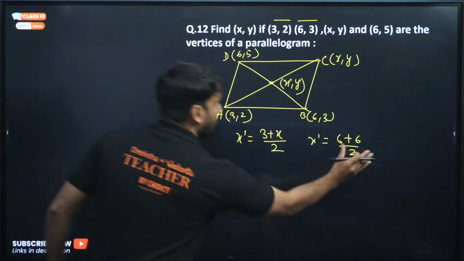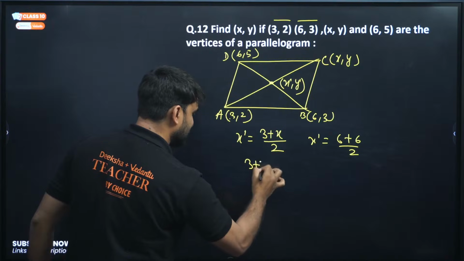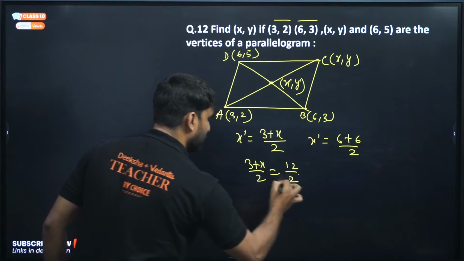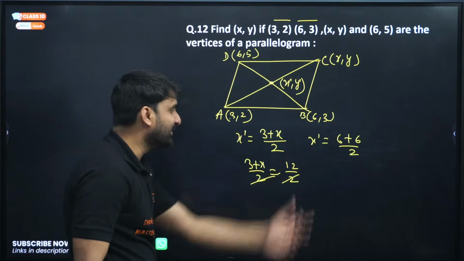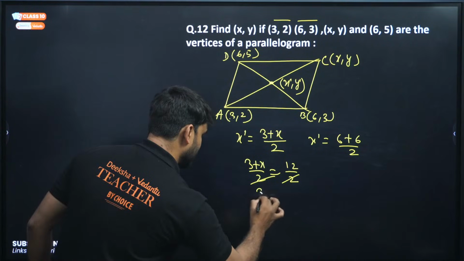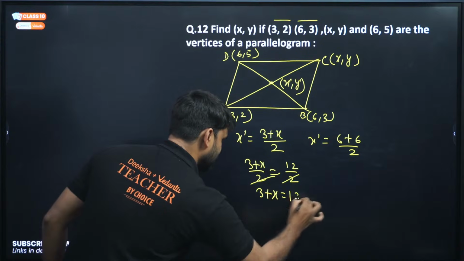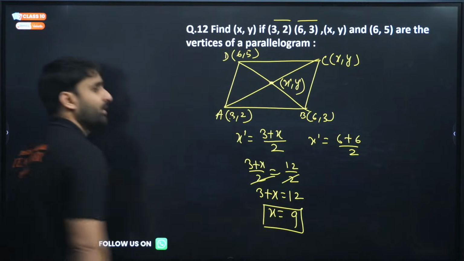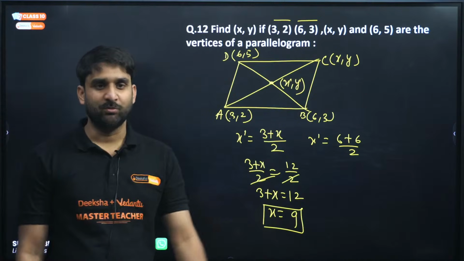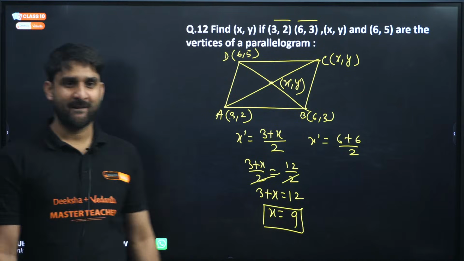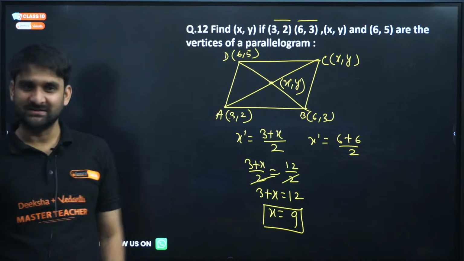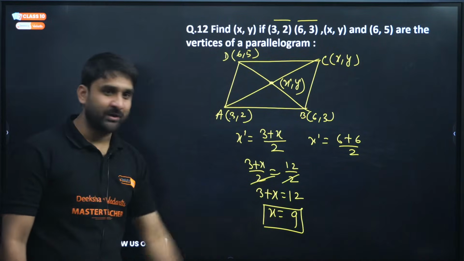Now these two can be equated. So (3 + x) divided by 2 equals (6 + 6), which is 12, divided by 2. The 2 cancels on both sides. So 3 + x equals 12, so x is equal to 9. I hope you are getting my point. Is it clear, everyone? So x equals 9.